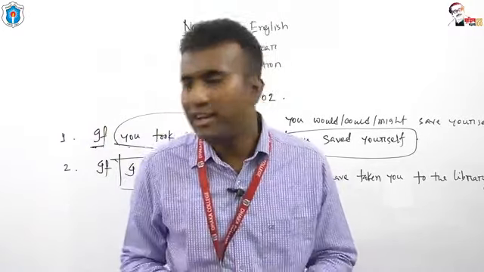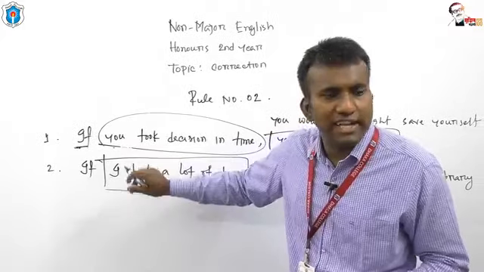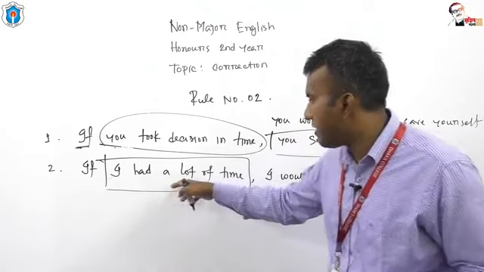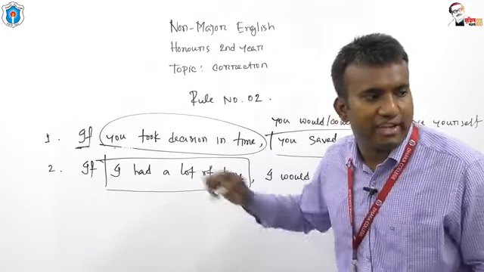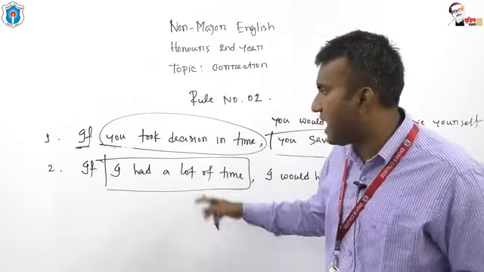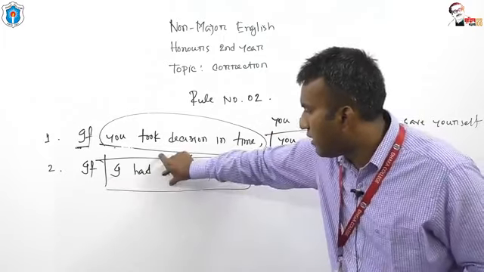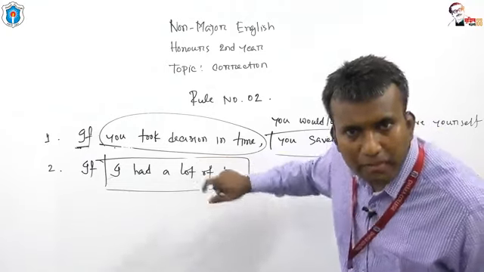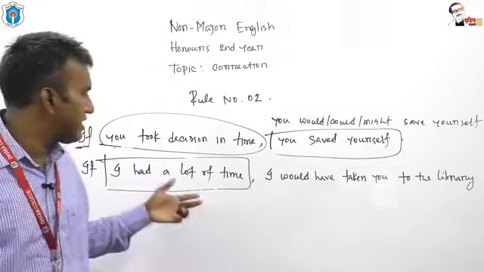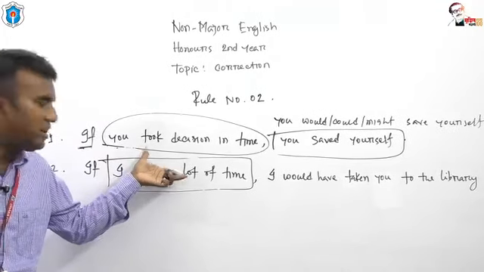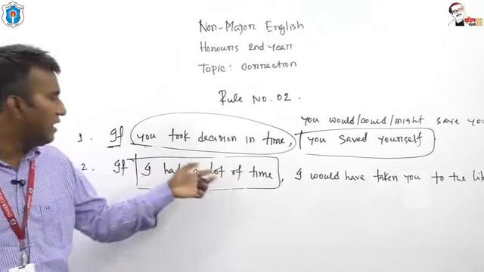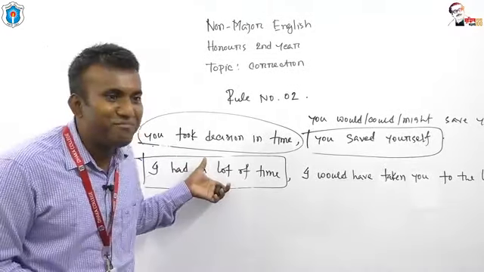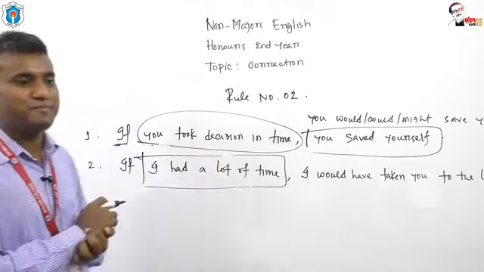I have a question here. What type of tense have I used in this subordinate clause? Is this an example of past indefinite tense or past perfect tense? Try to understand what type of tense I have used in the subordinate clause. Is it past indefinite or past perfect? What do you think?